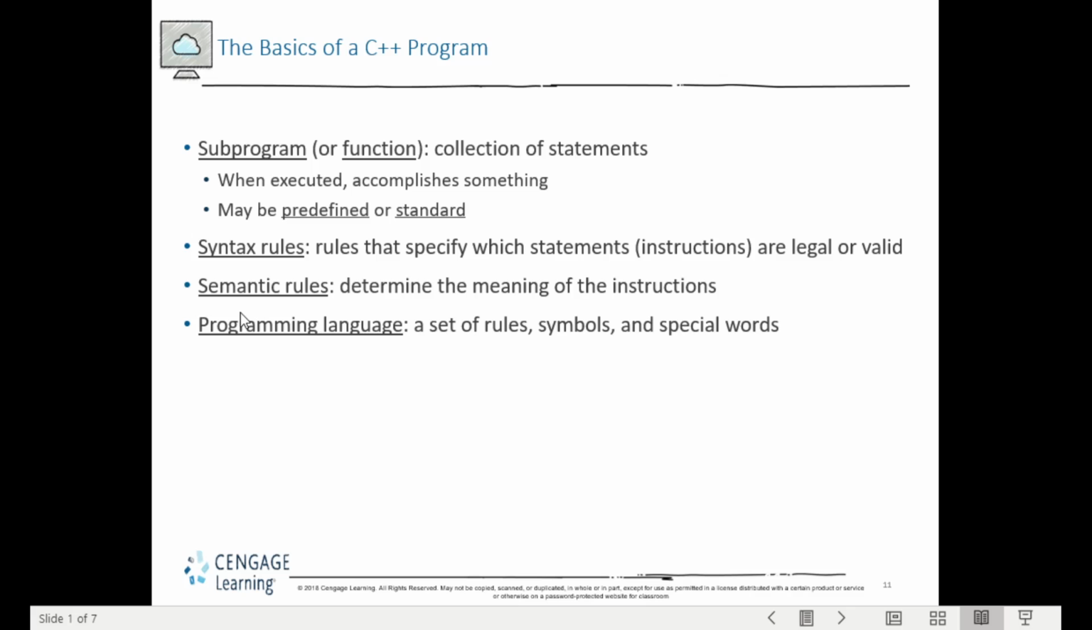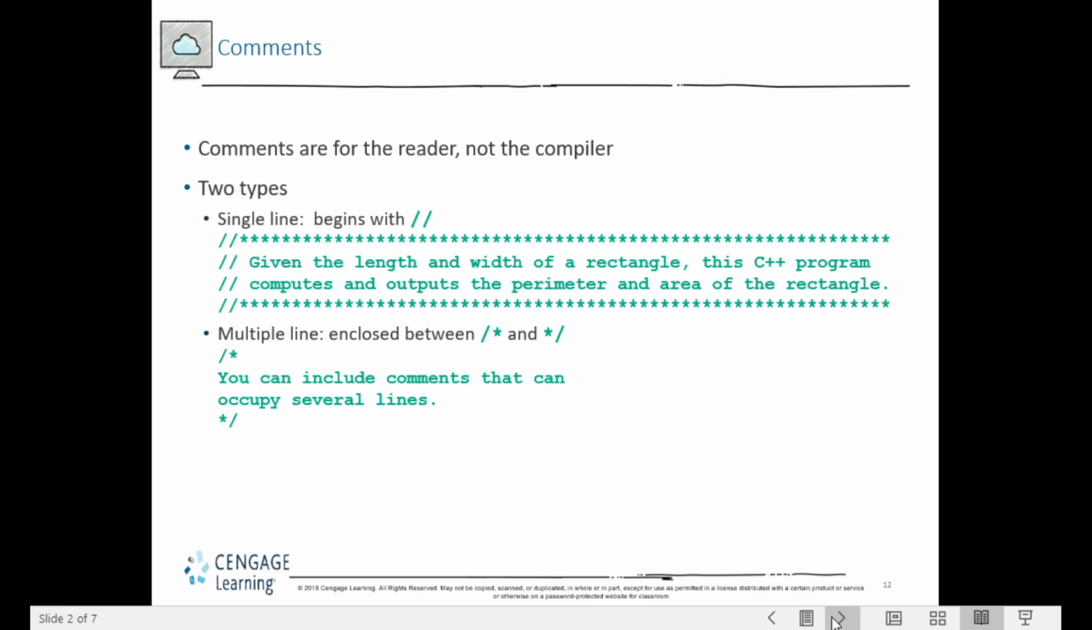For semantic rules, they determine the meaning of the language or instruction. Semantics gives meaning to the language. For example, in an arithmetic expression, we know that multiplication and division have a higher precedence compared to addition and subtraction. That is an example of semantic rules. Before we discuss more about symbols and special words, let's look at the next slide.